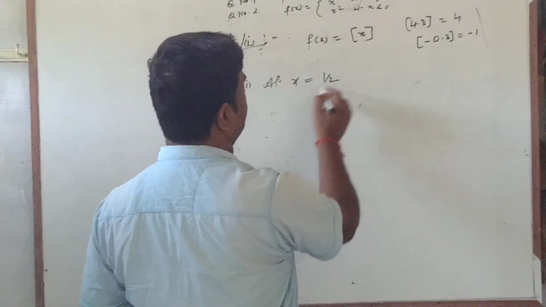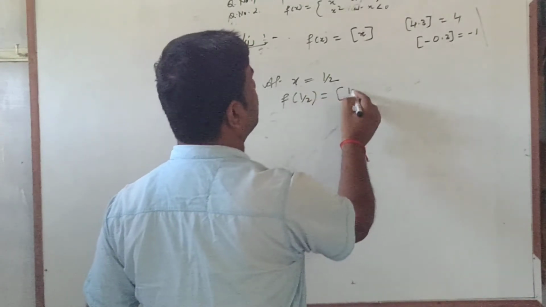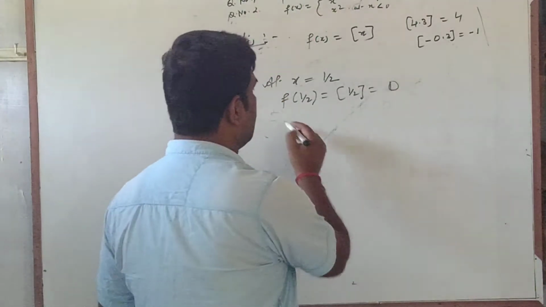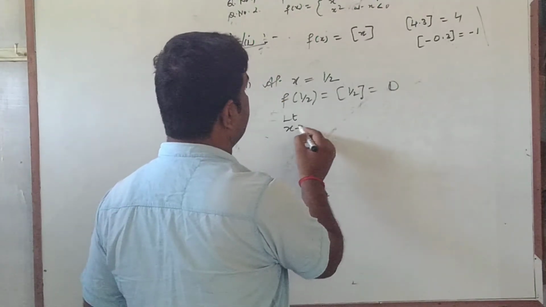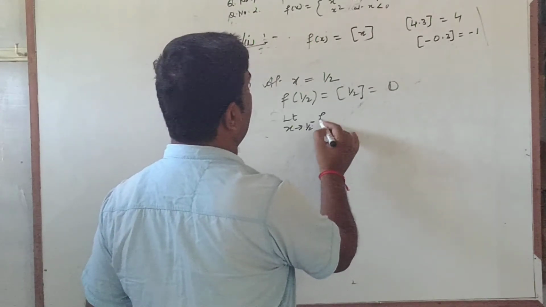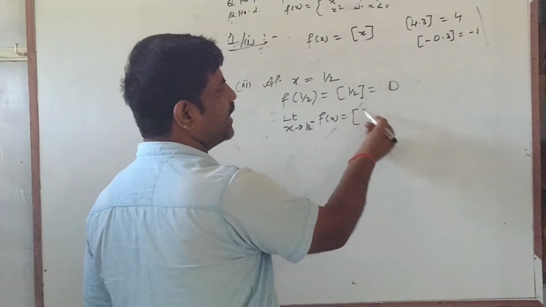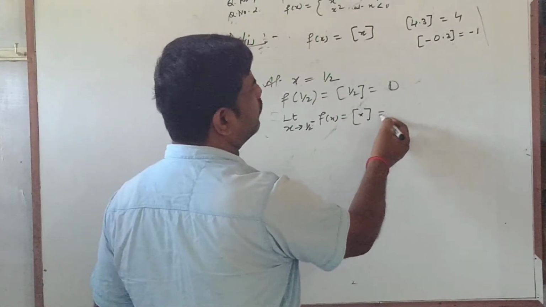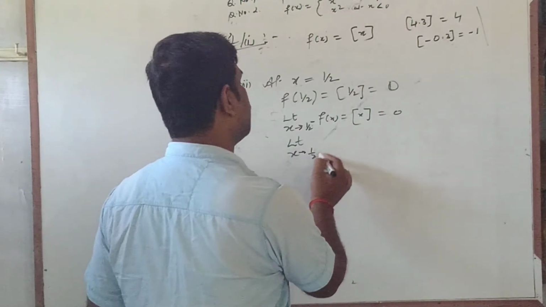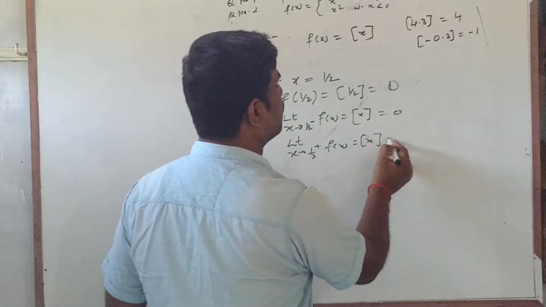At the third part, x equal to 1 by 2, what will be f(1/2)? That will be the integer nearest to 1 by 2, which will come 0, the nearest integer. Limit x tending to 1 by 2 minus f(x), this value will also be more than 0 and less than 1. So this value will also come 0. And if we take x tending to 1 by 2 plus f(x), this will also come 0.